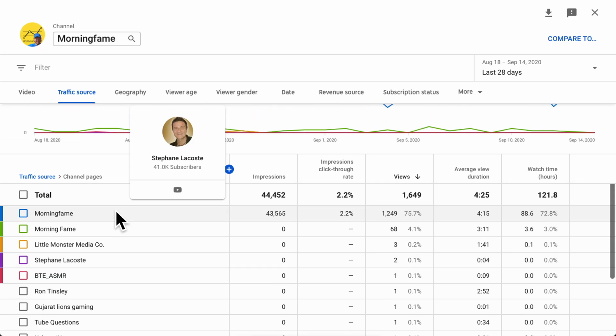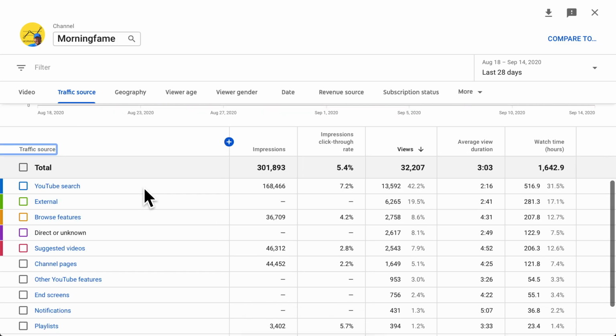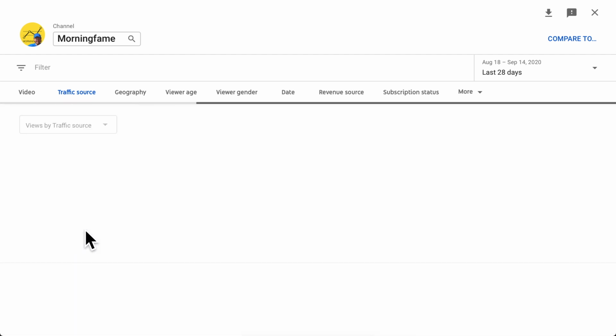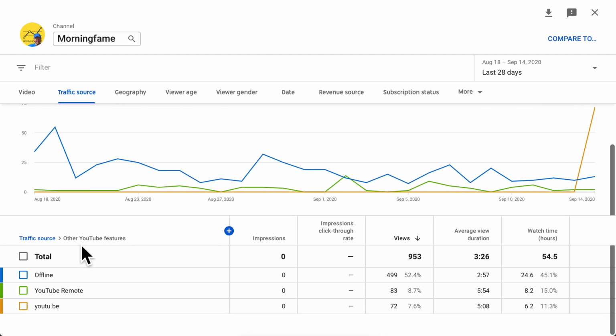One other top traffic source is other YouTube features. It just says other YouTube features. So let's go back here in the traffic sources in the detail. Here it's number 7 in my case. And when I click here, you see that there are several other things. YouTube, for example, are shortened links for your videos, for example. So that also could be from social media where people shared your videos.